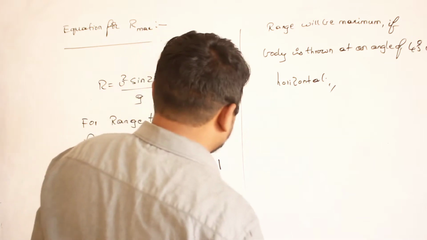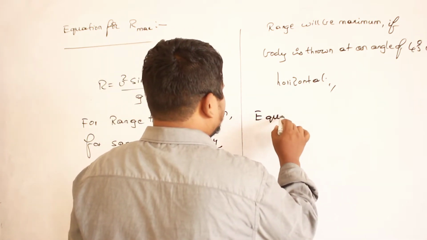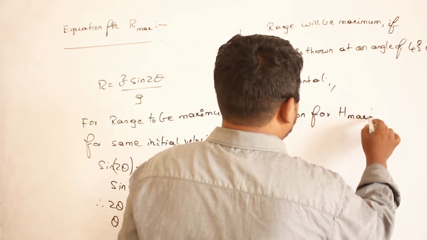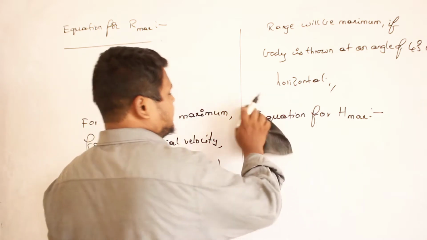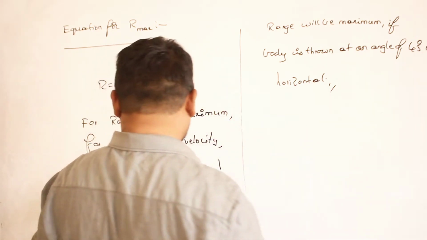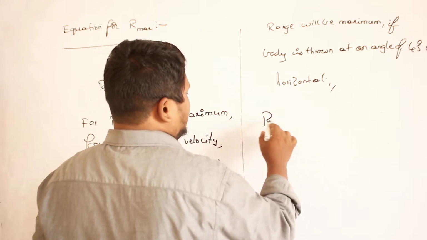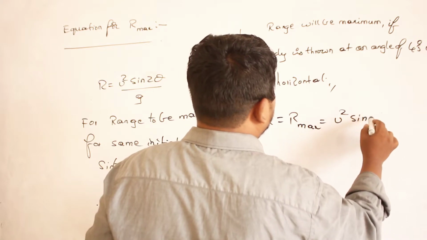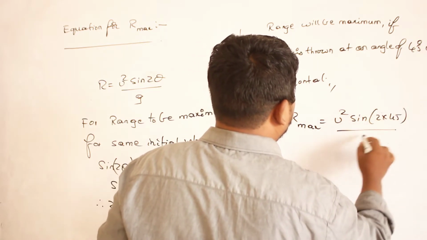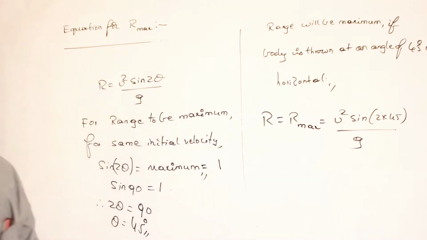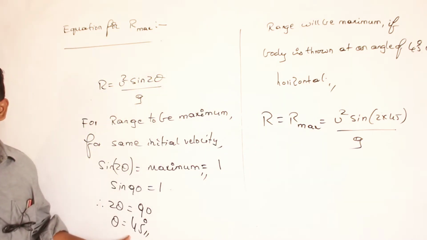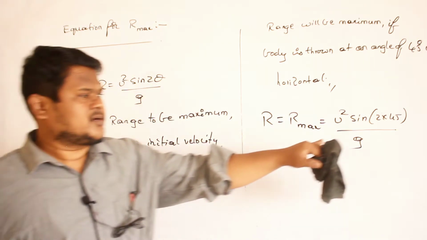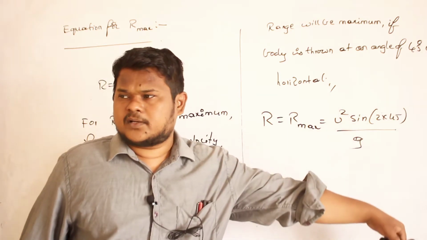Similarly, we will study the equation for H max. Clear, no? But first of all, we will do one thing. First of all, we will write the equation for R max. We have not written the equation yet, no? R will become R max in which condition? When u square sine 2 into 45 divided by g happens. That's all. Already we discussed that theta should be 45 degrees, no? So therefore here, instead of theta, what I have to write? 45. So 2 into 45 is 90, sine 90 value is 1.